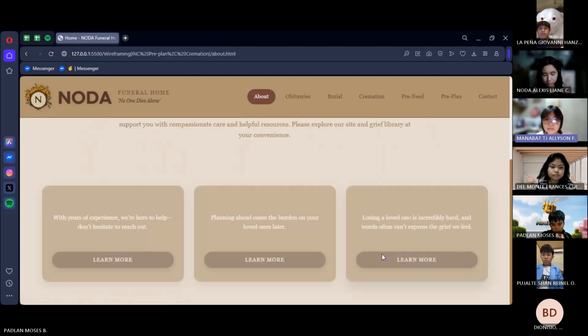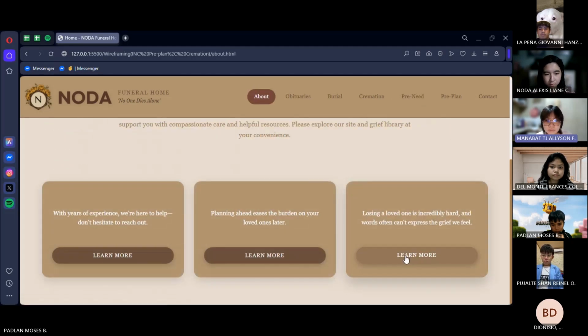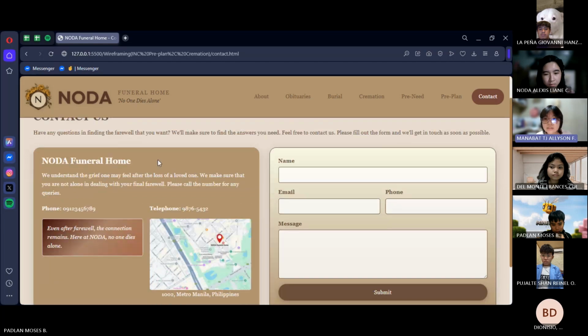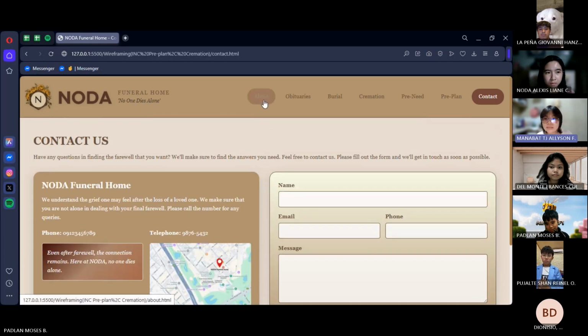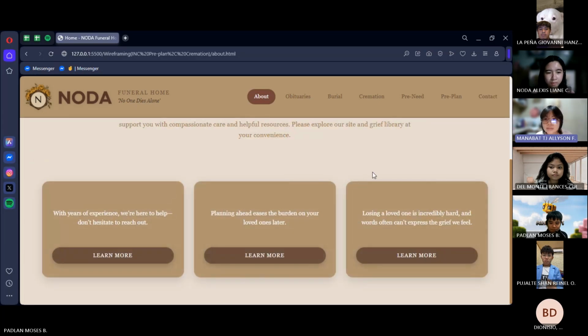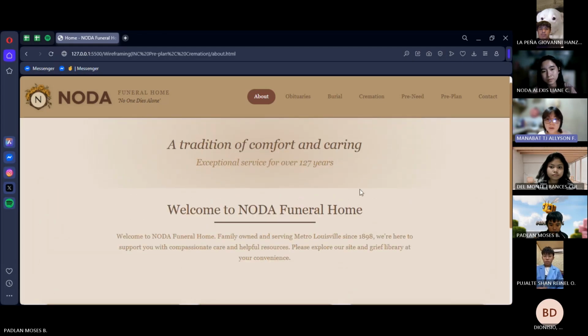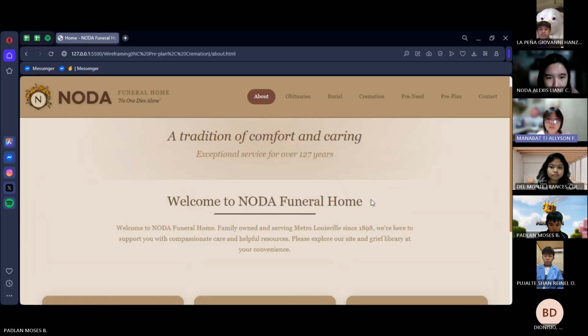The second button takes you to the pre-need section, providing guidance on available options. The last button leads to the contact page for reaching out directly to us. Each button is labeled and provides feedback when hovered or clicked, following HCI principles like affordance, making it obvious that they are clickable, and feedback, responding to users' actions visually.